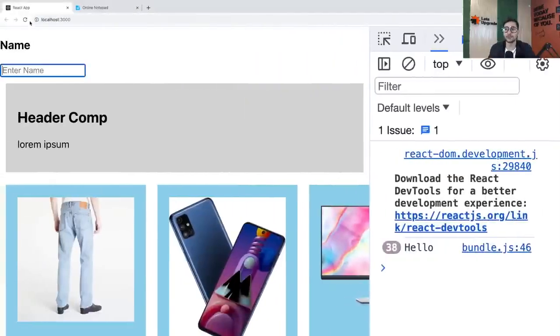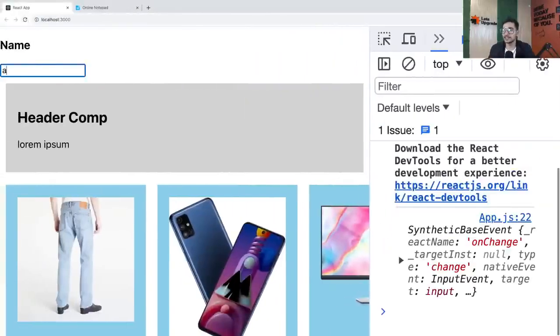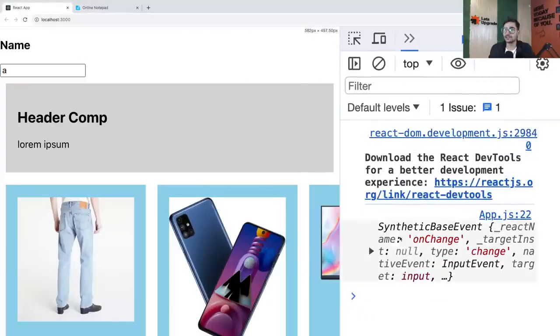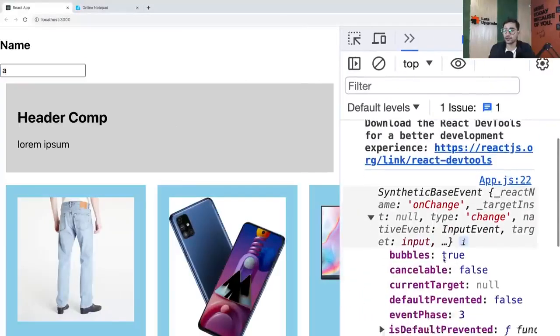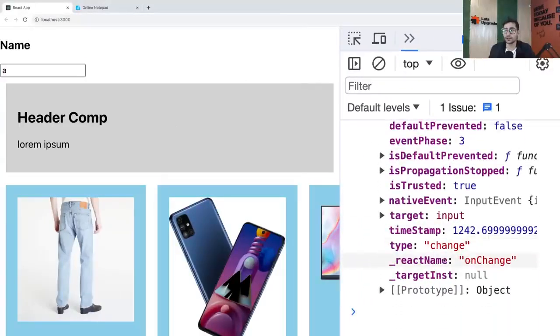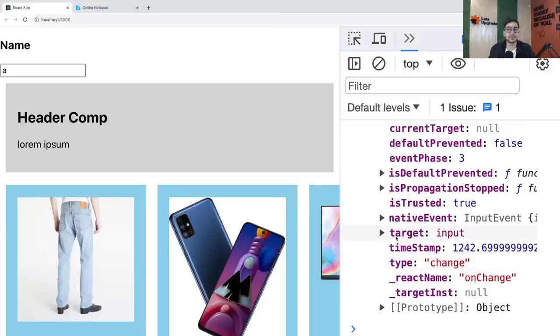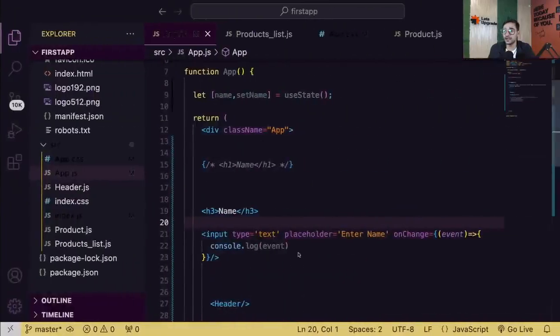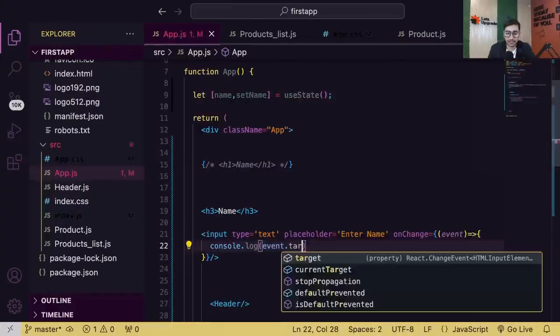Let me show you. If I go ahead and type A, see, right now the event is a synthetic base event, and it has so many properties, and you can use any property. I am planning to use the target property, which tells you the element on which the event was fired. When I hover on that, it tells me it was the input tag. So that is what I want to use: event dot target.